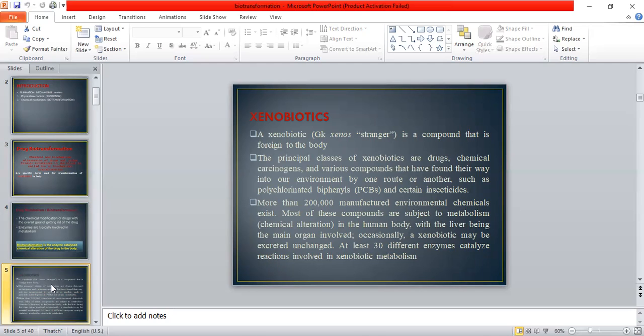So how do we eliminate it from our body? It is through chemical alteration, and the main organ that plays a very important role is the liver. A xenobiotic may be excreted unchanged by the physical mechanism, or it may involve the special way that involves the biotransformation of the drug. Overall, there are 30 different enzymes that catalyze reactions involving xenobiotic mechanisms.